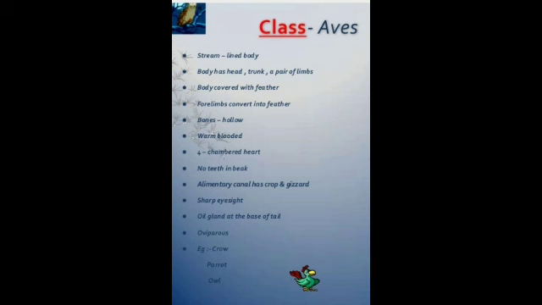Respiration is taking place with the help of compact spongy lungs and with thin walled air sacs. See, birds are the first warm-blooded vertebrates. Till now, whatever vertebrates we have studied, they are cold-blooded. This is the first warm-blooded vertebrate. That is, body temperature is regulated by them.